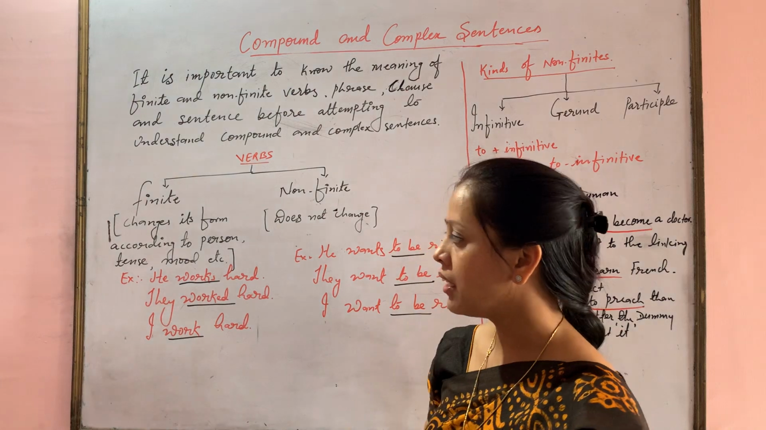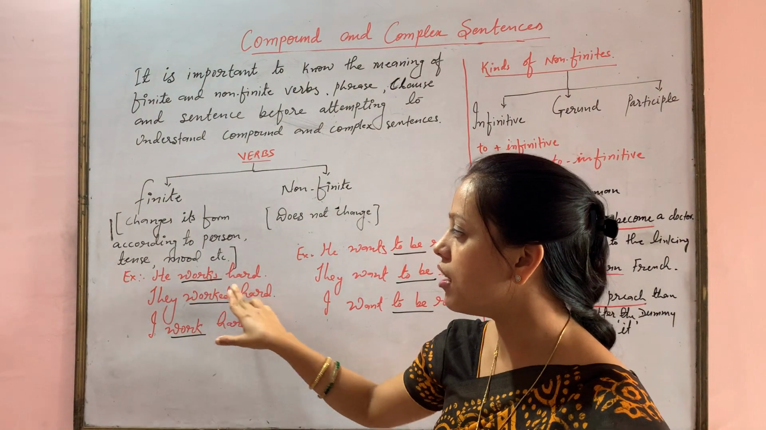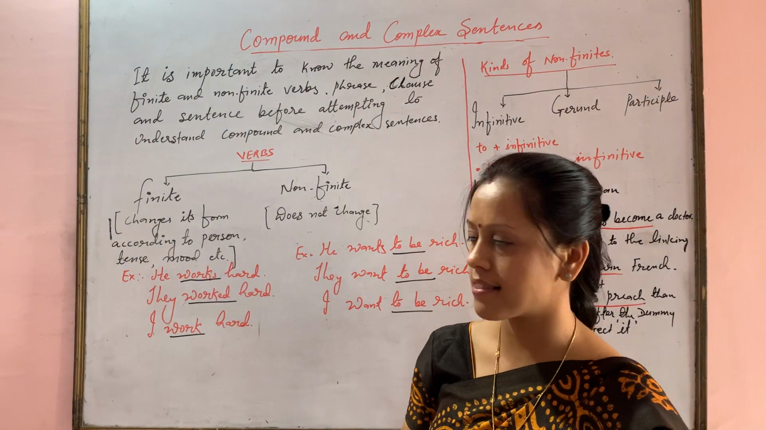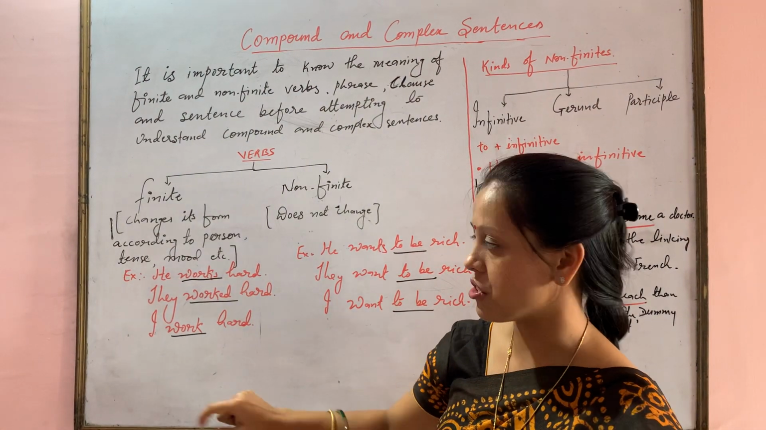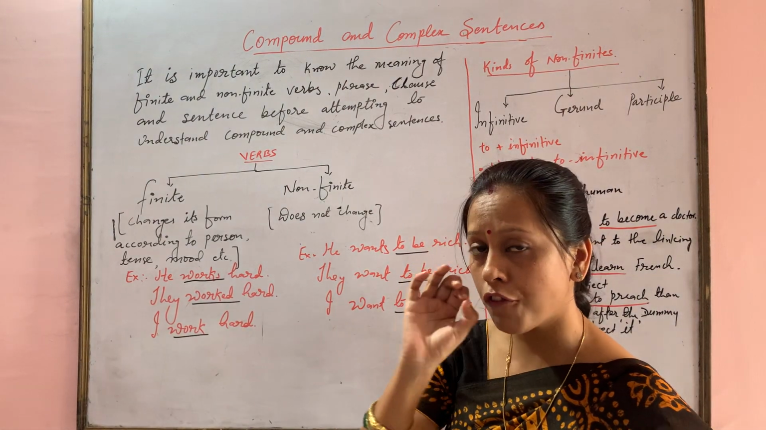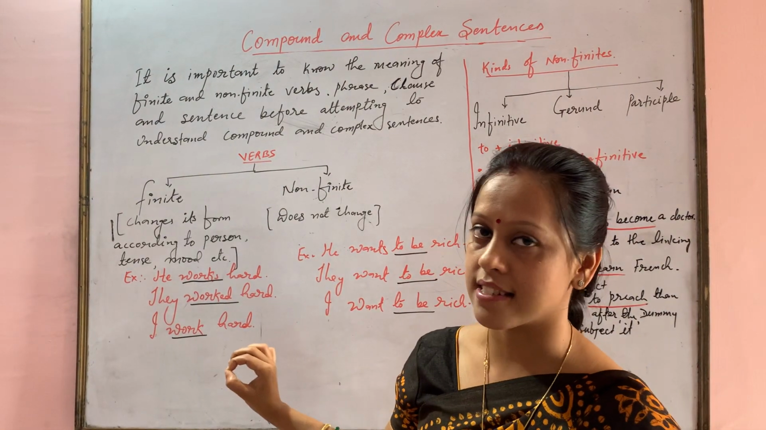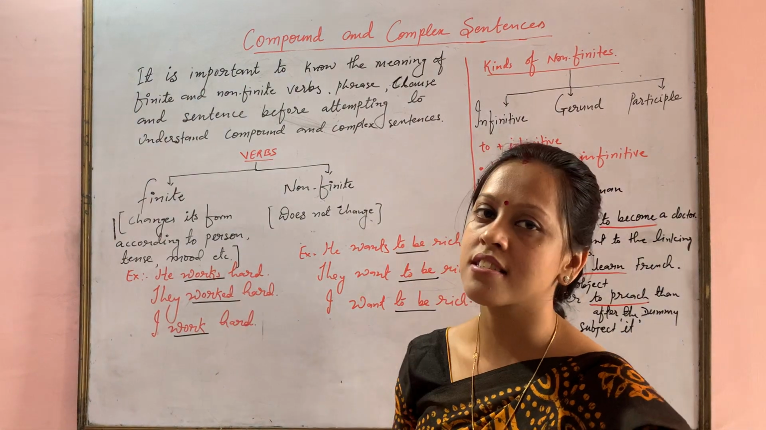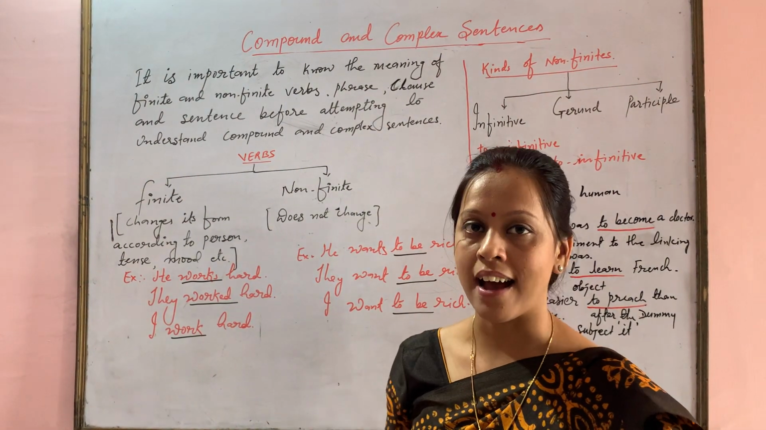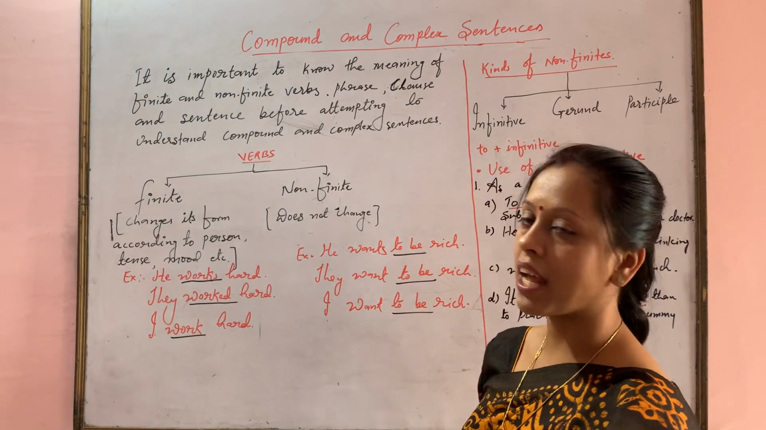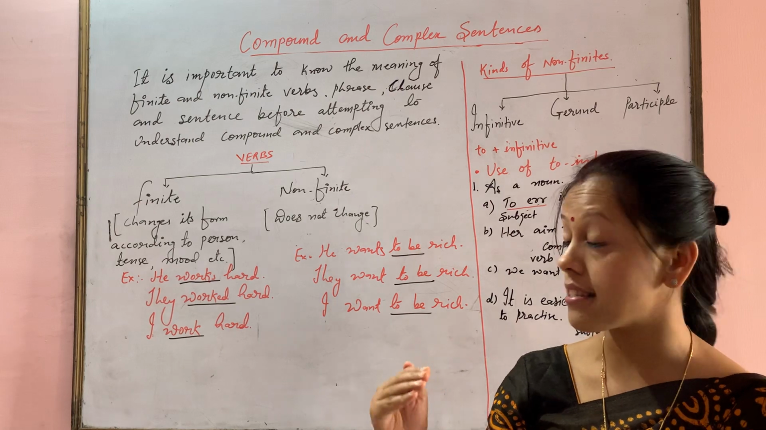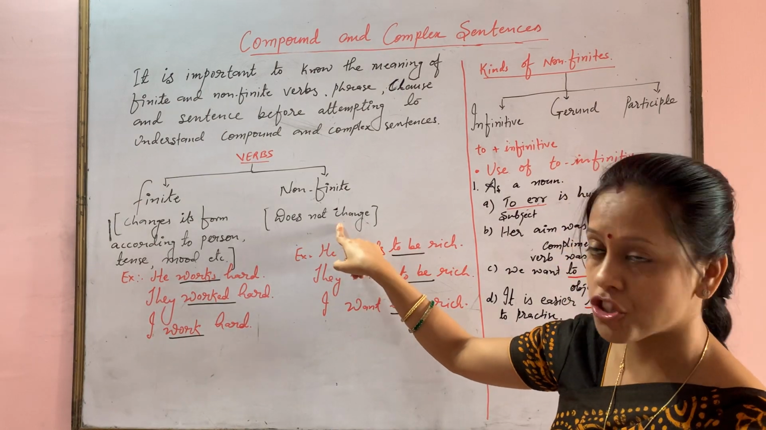For example, if I use the sentence, he works hard, we are talking about a singular person, and the verb changes. They worked hard, I work hard. If you minutely observe these sentences, you will see the changes that take place in a finite verb according to number and tense.